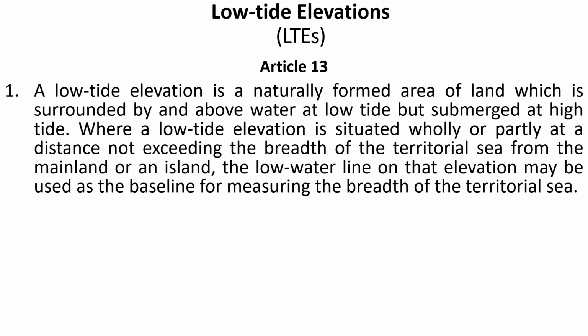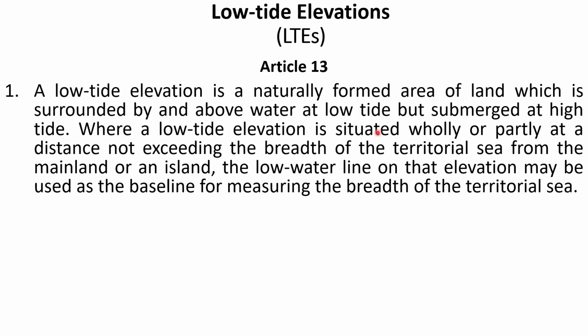right? So while we are discussing islands and rocks, obviously we need to discuss low tide elevation as well. So what is a low tide elevation? Article 13 of UNCLOS gives us the definition of a low tide elevation. A low tide elevation is a naturally formed area of land which is surrounded by and above water at low tide but submerged at high tide, right? So that means that low tide elevation will be submerged at high tide all the time.